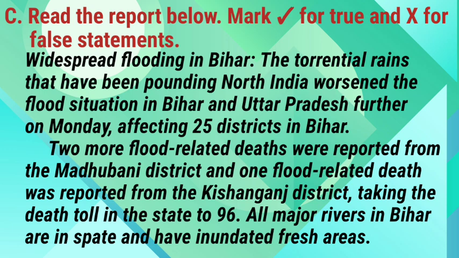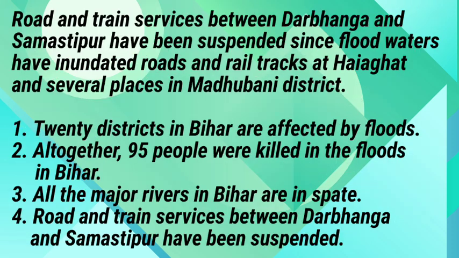All major rivers in Bihar are in spate and have inundated fresh areas. Road and train services between Darbhanga and Samastipur have been suspended since flood waters have inundated roads and rail tracks at Hayaghat and several places in Madhubani district.